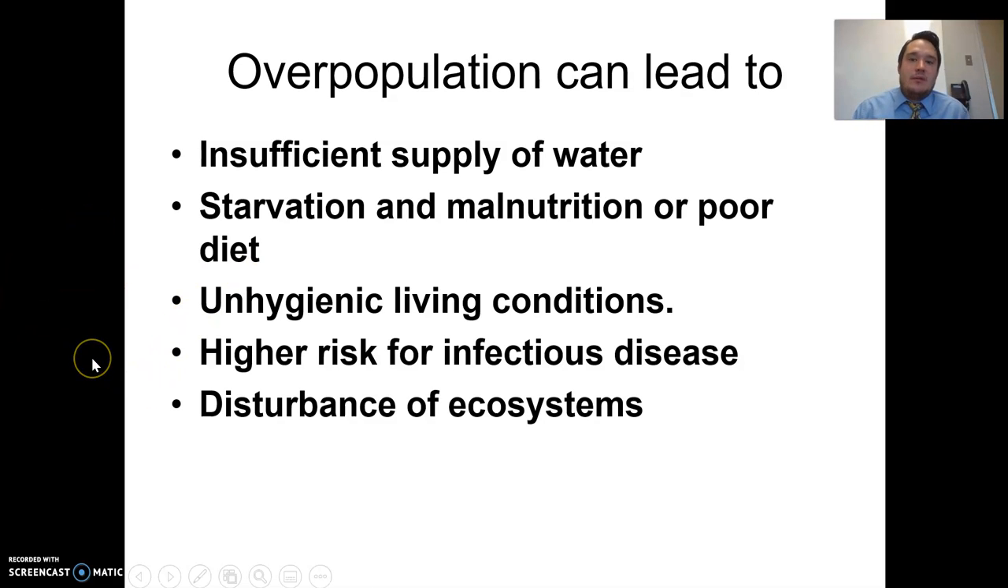The big one that overpopulation really hurts is a higher risk for infectious diseases, and that's because people are more densely populated in one spot. Therefore, it makes it easier to pass on diseases from person to person.